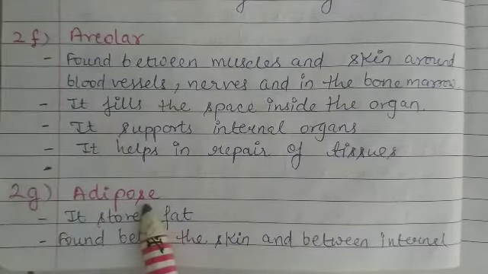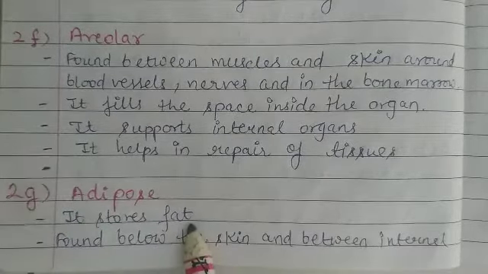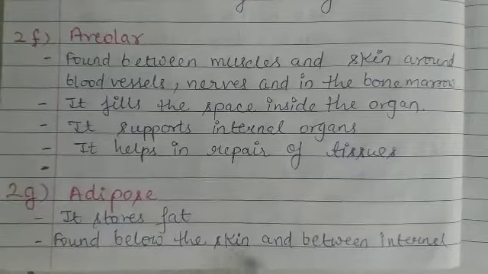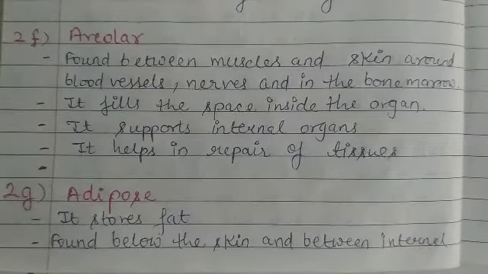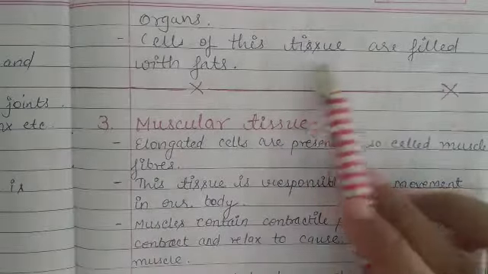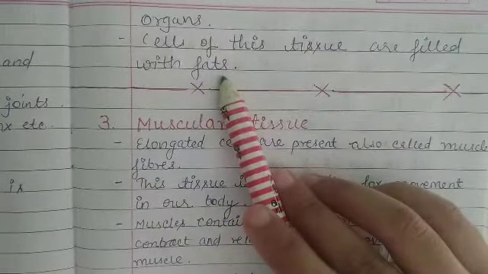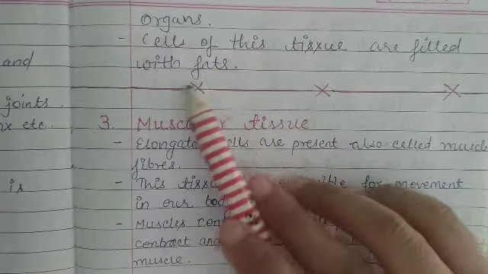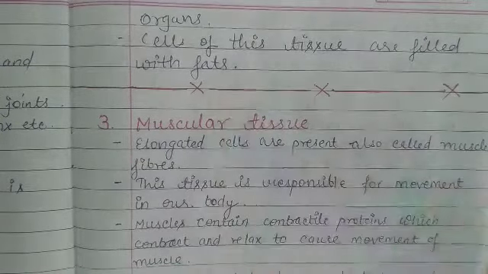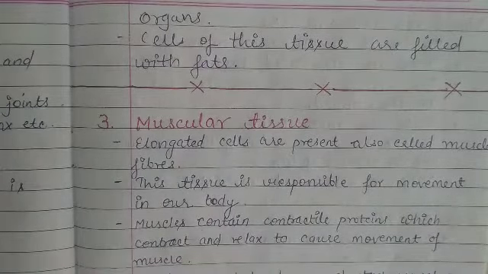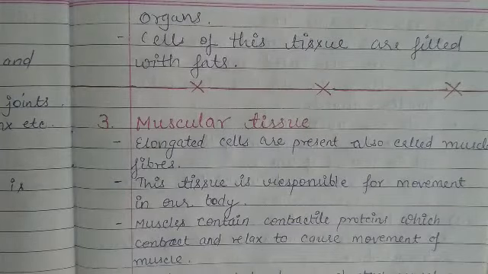Next is adipose. It stores fat and is found below the skin and between internal organs. Cells of this tissue are filled with fats. Means the simple function of adipose is to store fat, and it is found in the space between internal organs. Now we have completed connective tissue.